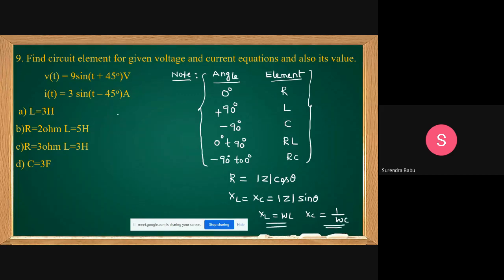Okay. Now, here we want to identify the elements and the value of the element also. It's very simple, students. Take the reference. This is the reference. V at angle of 0 degrees. Take the angle as the 0 degree reference. And V is at angle of 45 degrees.